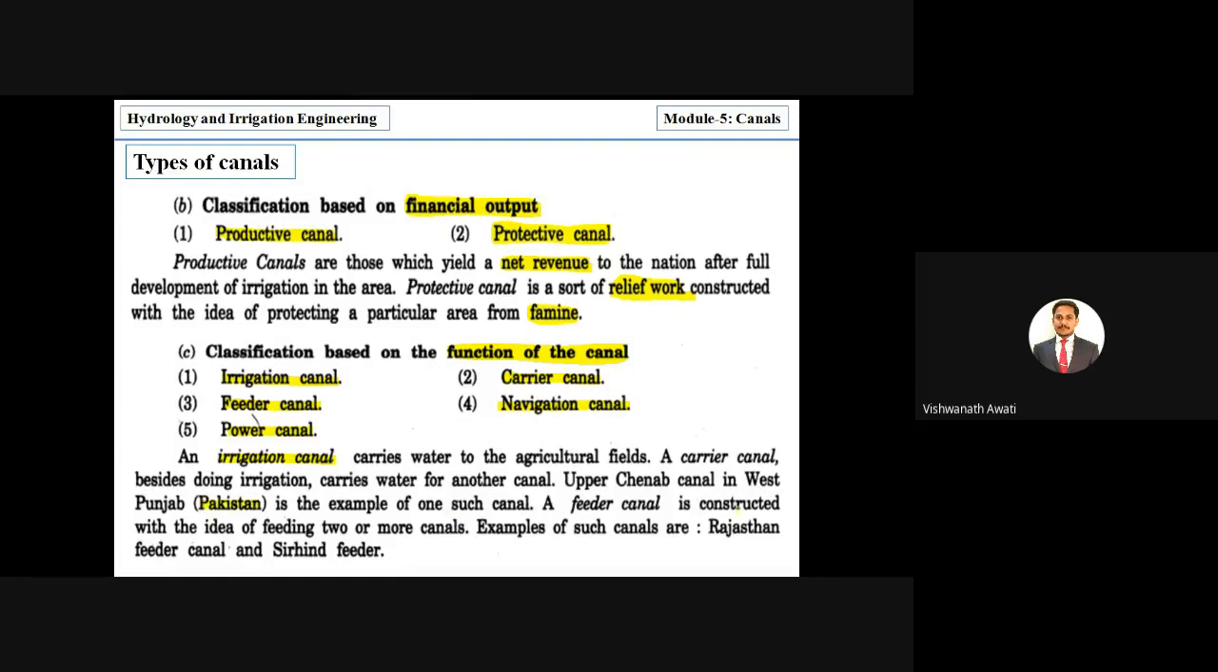A feeder canal is constructed with the idea of feeding two or more canals. So it is feeding, supply, right? Here it is called a feeder canal if it is supplying two or more canals. And next is the navigation canal. By the name only you can see it is constructed for navigation, or you can call it for transportation. And the power canal is constructed for power generation, right? From the water we are generating power, that is called hydroelectric power generation, right? For that the canal will be constructed.